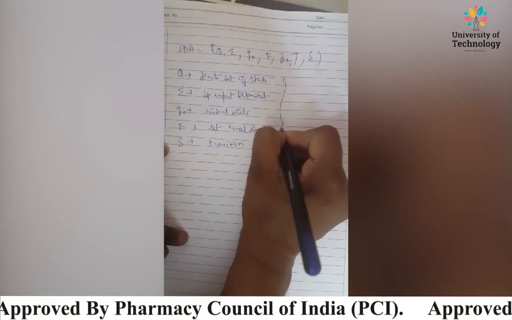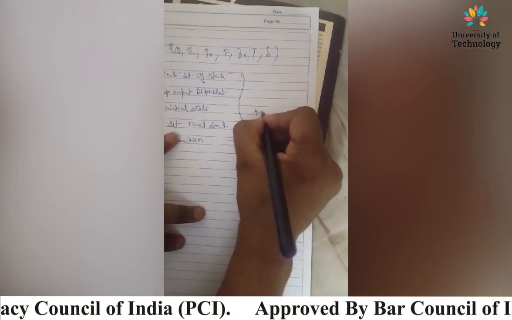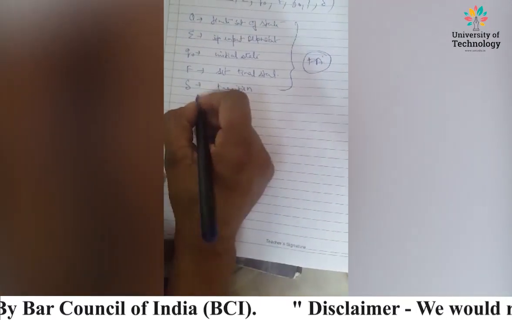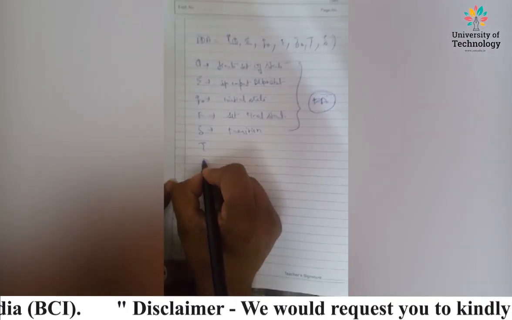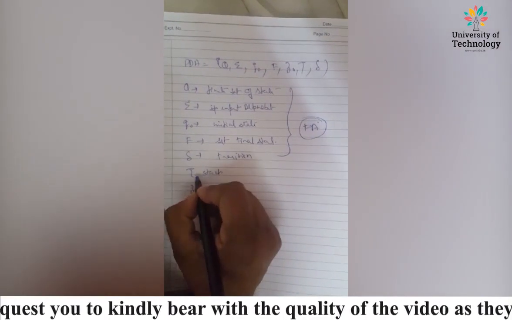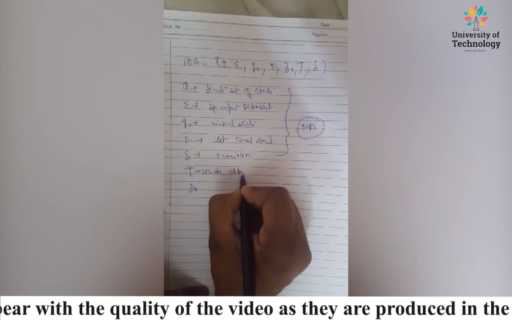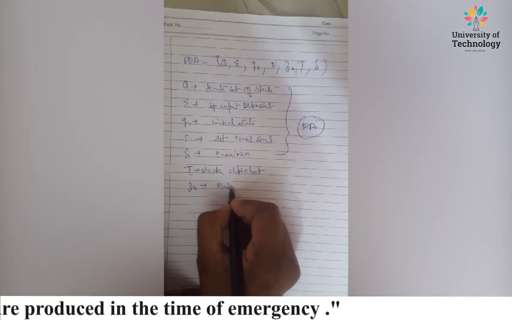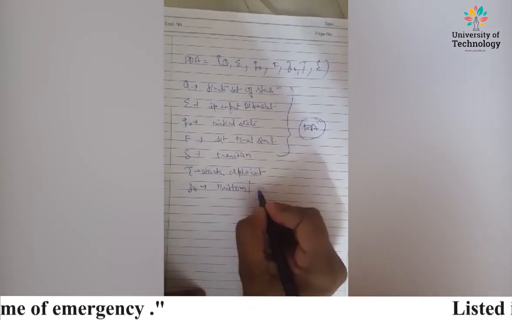So these 5 are somewhat similar to finite automata that we have discussed. Now the additional 2 tuples that are introduced are tau and Z naught. Tau is the stack alphabet, and Z naught is the bottom or initial stack symbol.